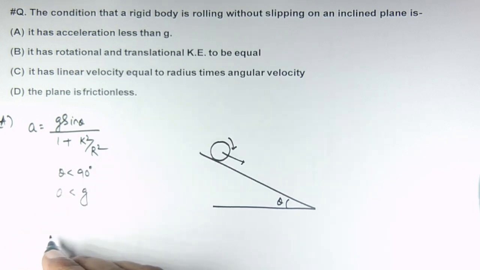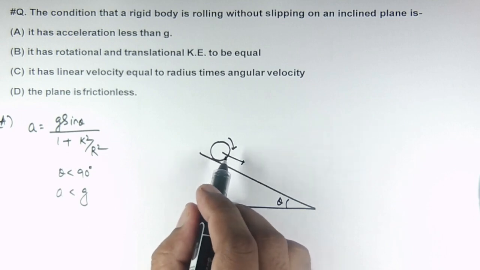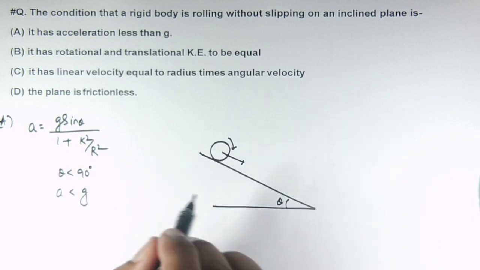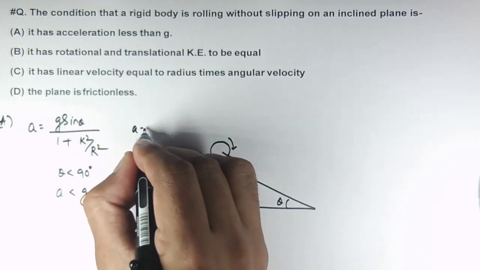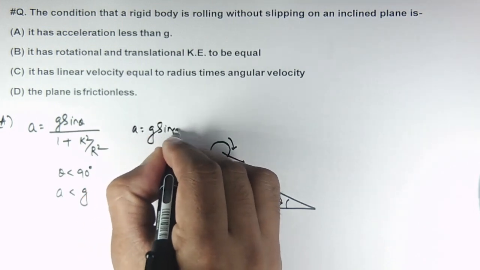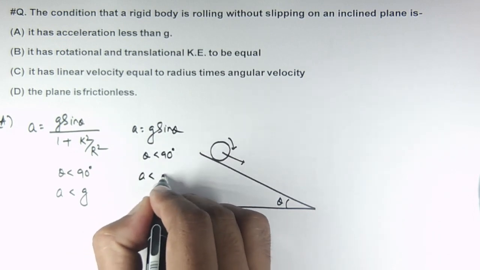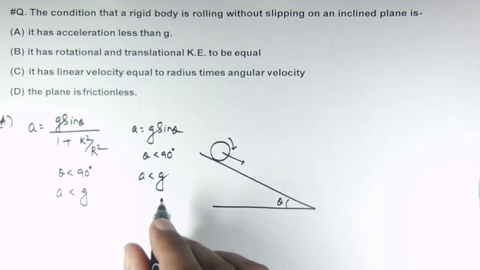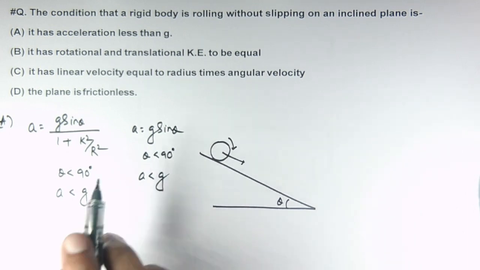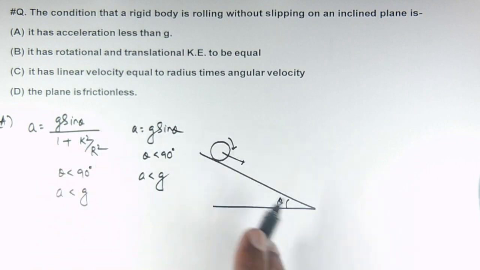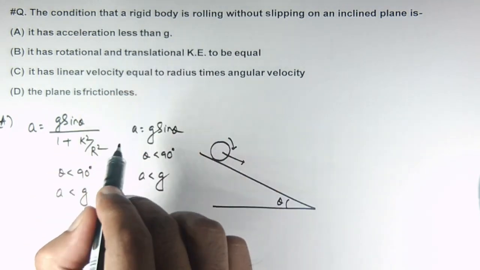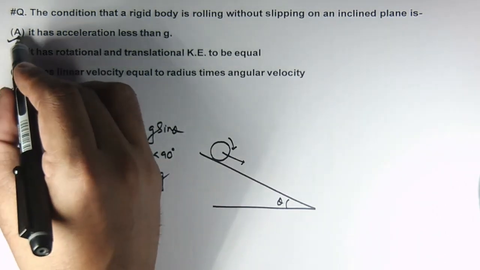For any value of theta less than 90 degree, we can say this acceleration will be less than g. But for any body which is not rolling, simply coming down the inclined plane, its acceleration will be g sine theta. Here also for theta less than 90 degree, acceleration will be less than g. So here we cannot generalize that for a rolling body only the acceleration down the inclined plane will be less than g. So the first option is not correct.